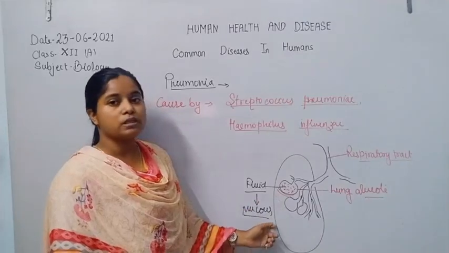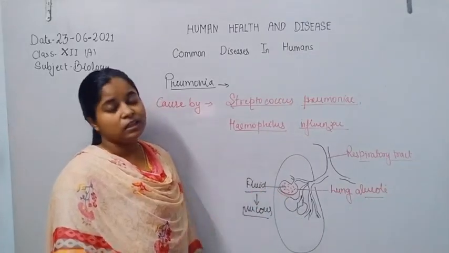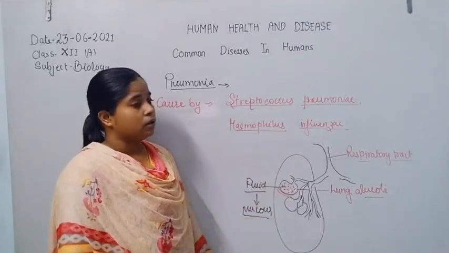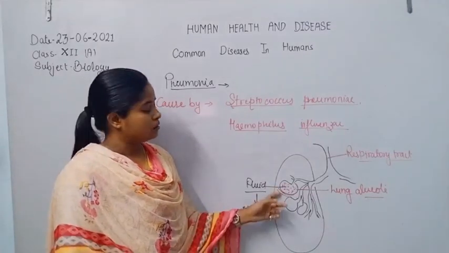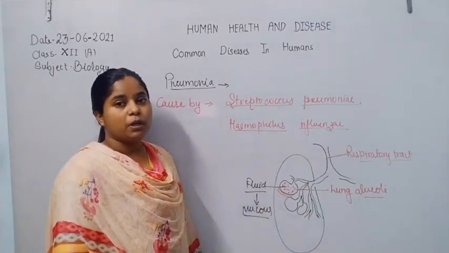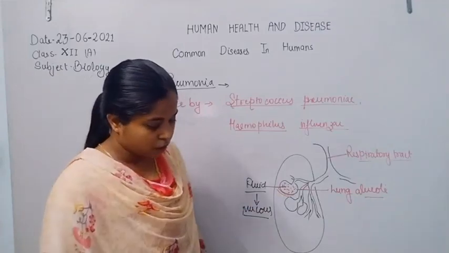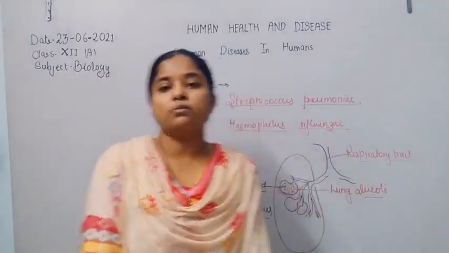That fluid is mucus released by the epithelial cells of the lung alveoli for protection.